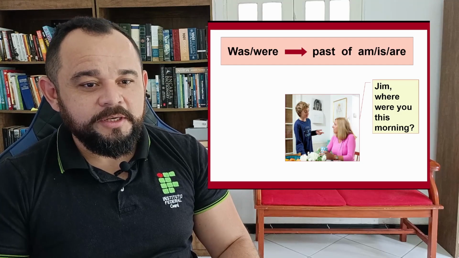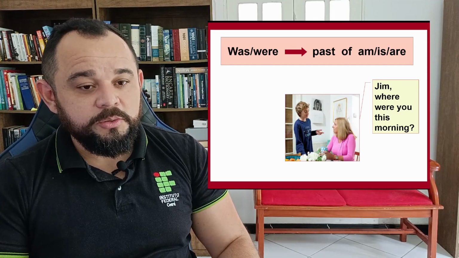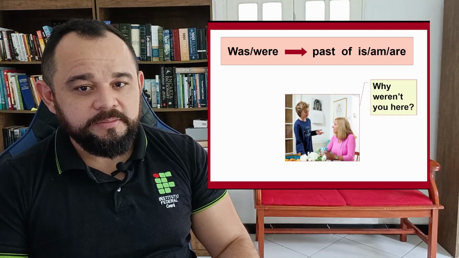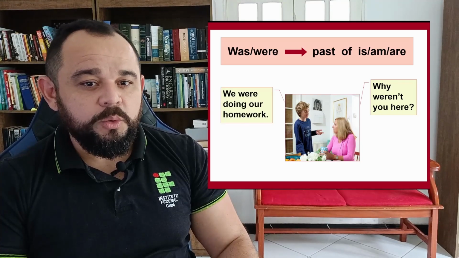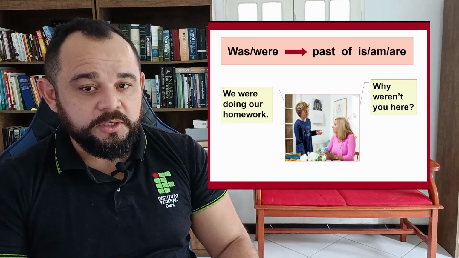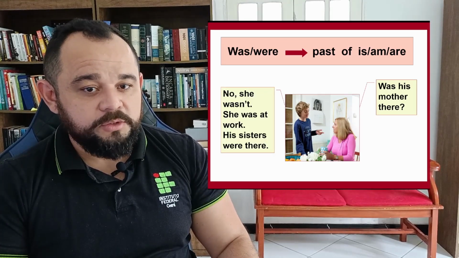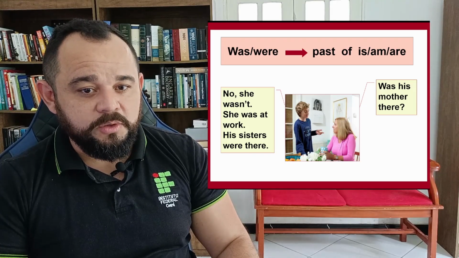Pay attention to the dialogue. Jim, where were you this morning? I was at Andy's house. Why weren't you here? We were doing our homework. Was his mother there? No, she wasn't. She was at work. His sisters were there.